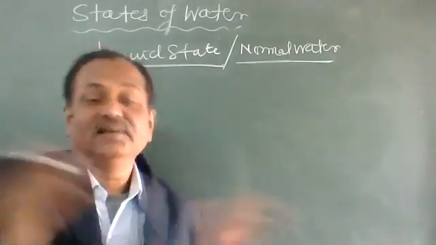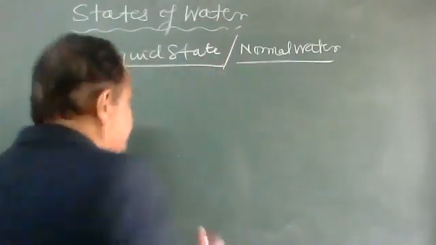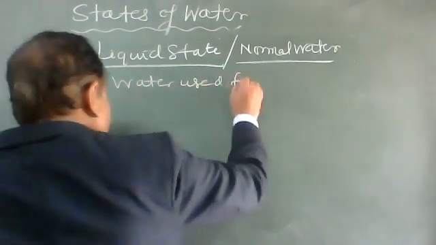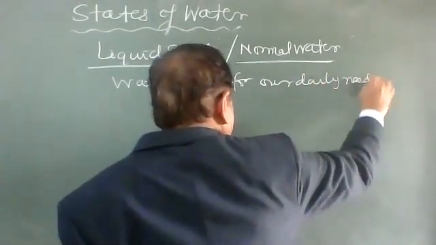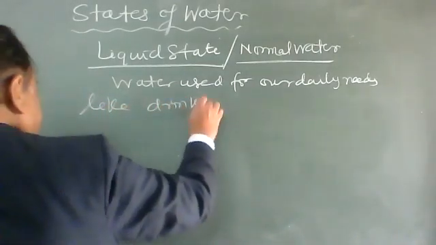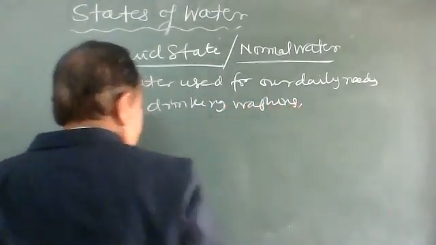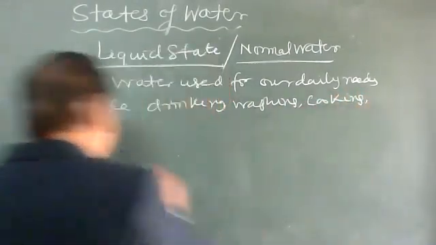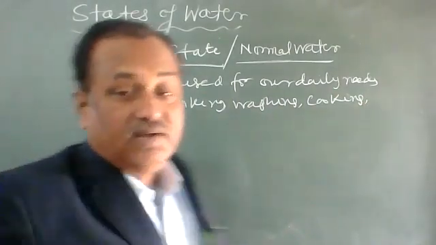Normal water means the water we use for different purposes, for our daily needs like drinking, washing, cooking, irrigation. So we use liquid water.